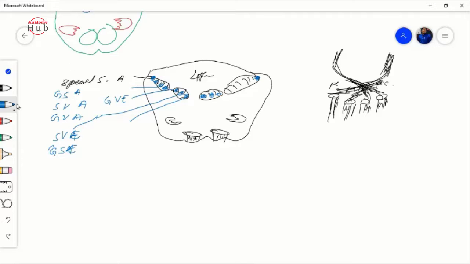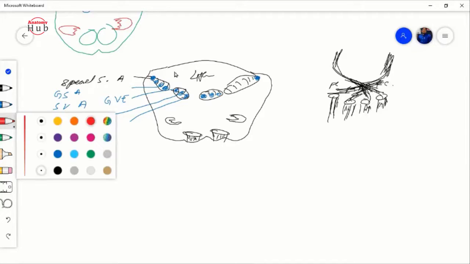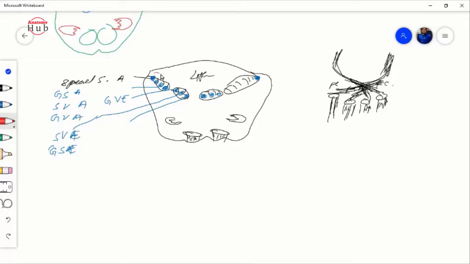Now you can see this alar plate that was initially at the posterior side, but due to the opening of the fourth ventricle, it came laterally and anteriorly, and the basal plate goes medially. This one is your basal plate, this one is your alar plate. So from this alar plate we got these 4 nuclei, and from this basal plate we got these 3 motor nuclei. Fine.